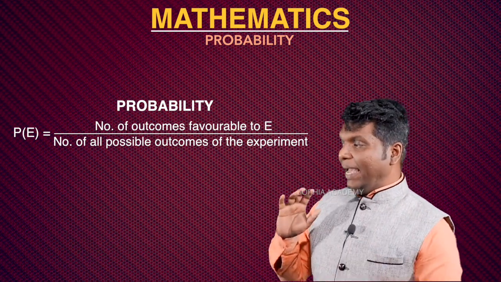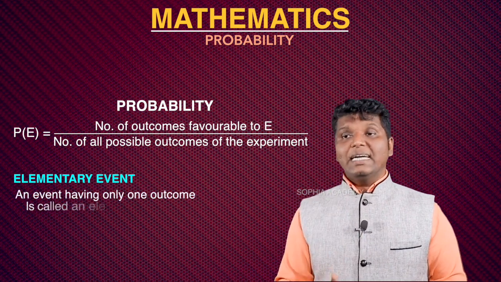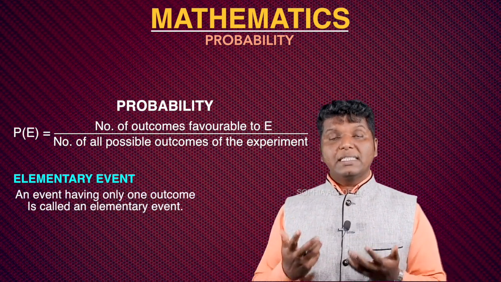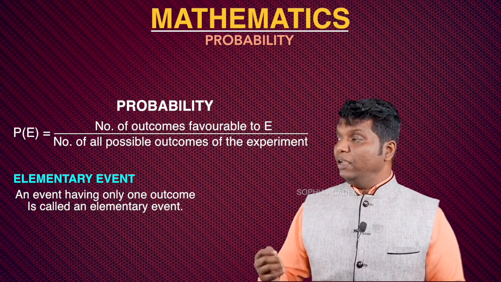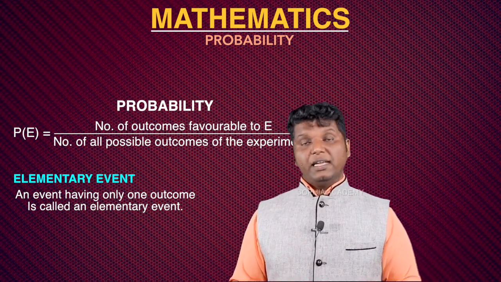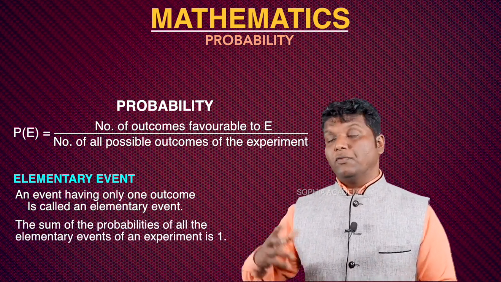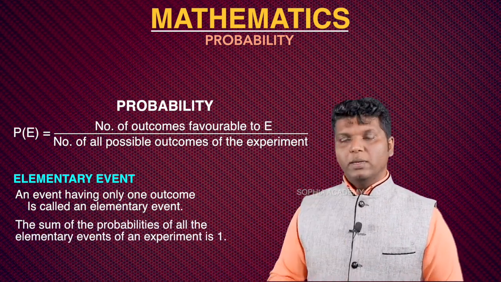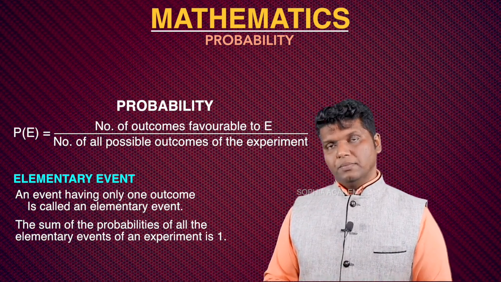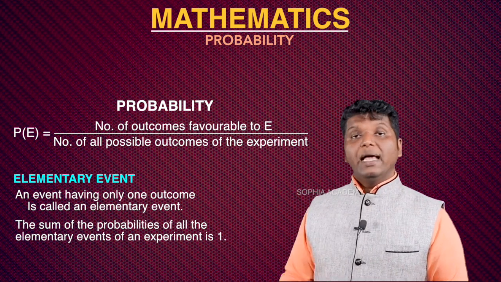Next one is what we call the elementary event. Elementary event means if there is only a single outcome, the total outcome, if it is only a single one, that typical type of event is what we call elementary event. And regarding an elementary event, we can say that when you are finding the total probability, the sum of probabilities of an elementary event is always 1. Altogether, when you are adding all the probabilities together, you will get it finally 1 itself. That is what we call elementary event.